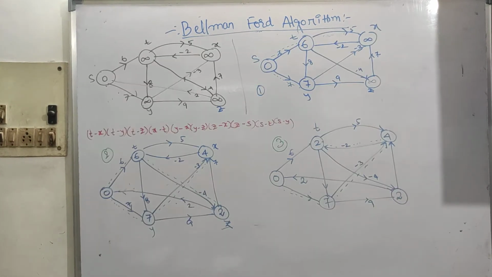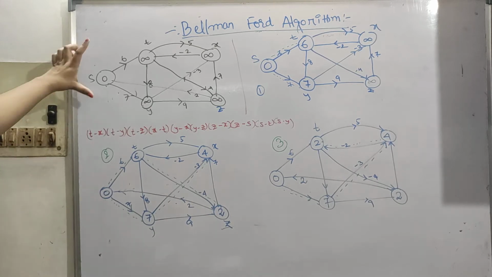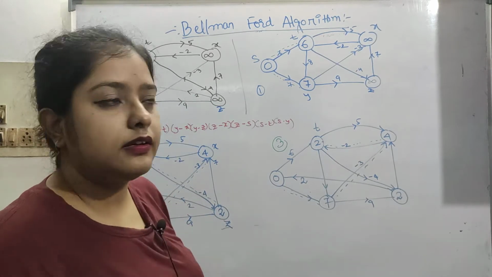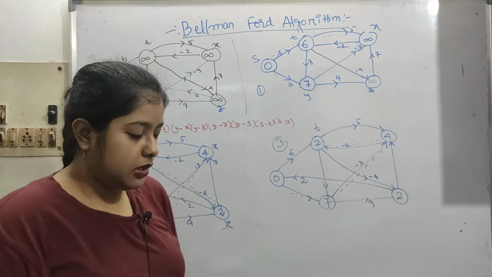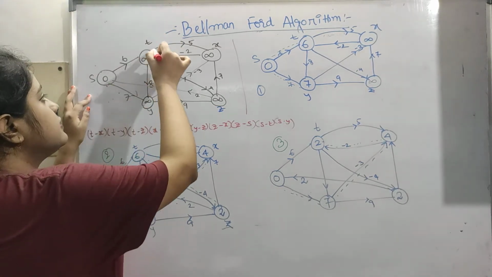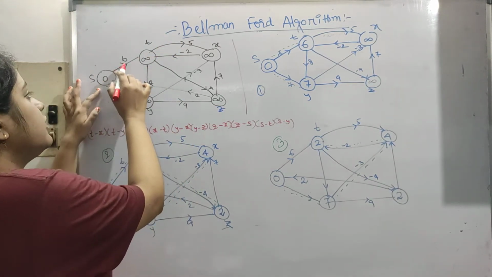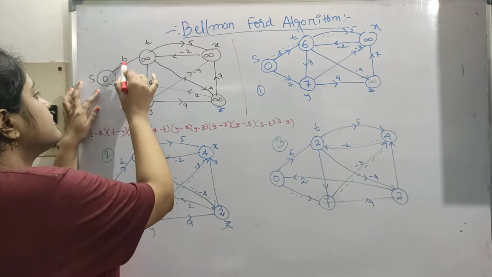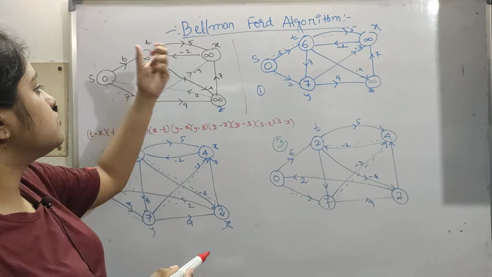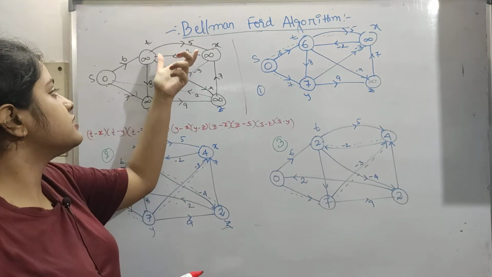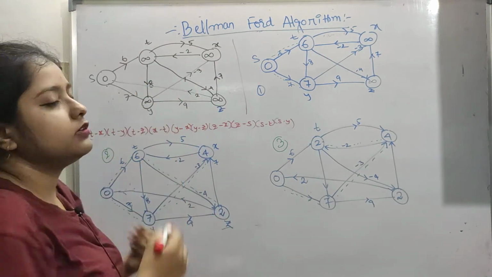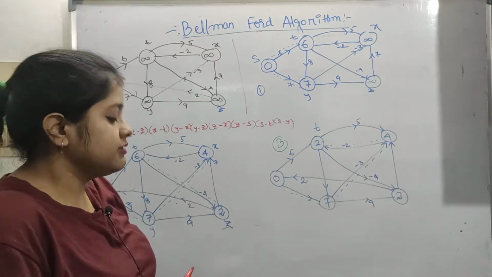So now let's see this example. This is our given graph. Now we have to find the single source shortest path like in the Bellman-Ford algorithm. So let's see this graph. This is our source vertex, this is t, y. From the source, it is a directed graph, so it takes 6 to reach this, 7 to reach this. From here it is minus 2, see my direction is opposite, and it has negative edges also. So first we put infinity like we have done in Dijkstra's algorithm.